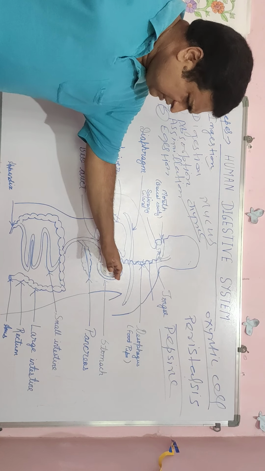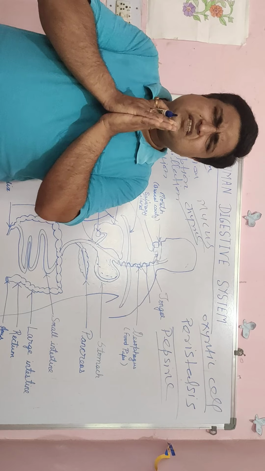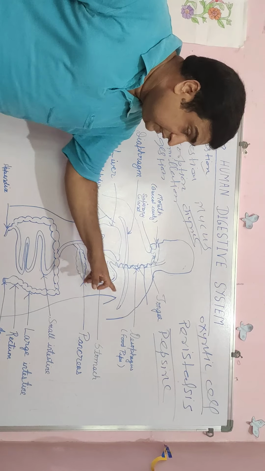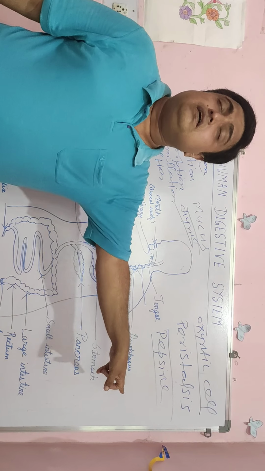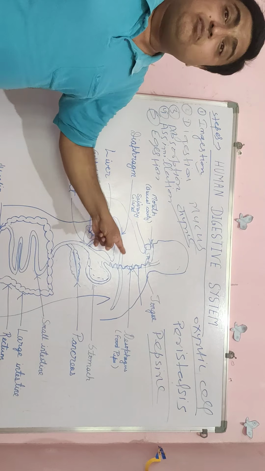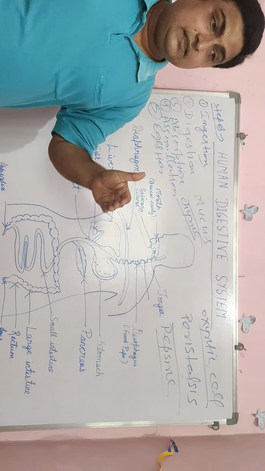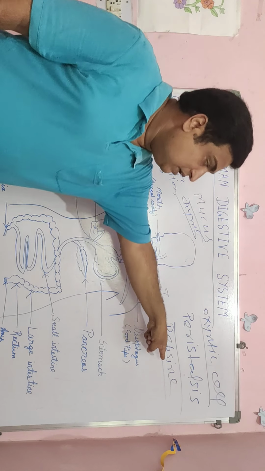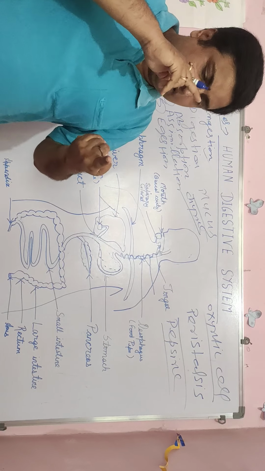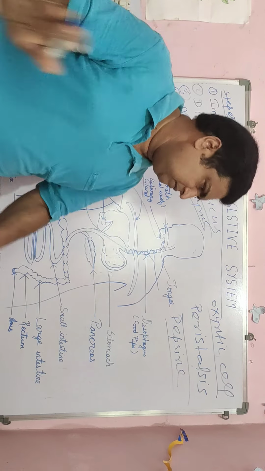Why is an acidic medium required in the stomach? Because the pepsin enzyme works in an acidic medium. So HCl provides the acidic medium to the food substances, and then the pepsin enzyme works and converts protein into amino acids, that means a simple form of protein substance.